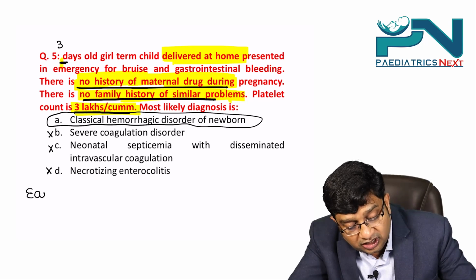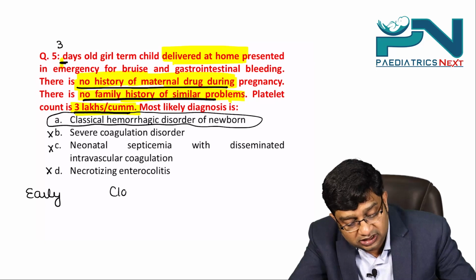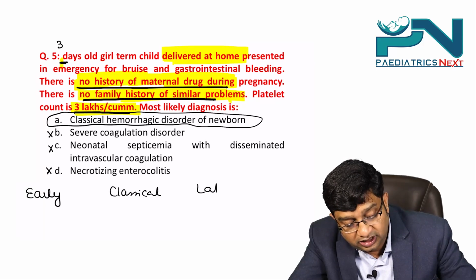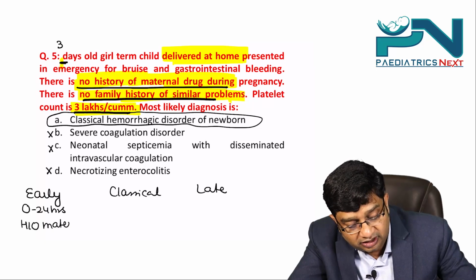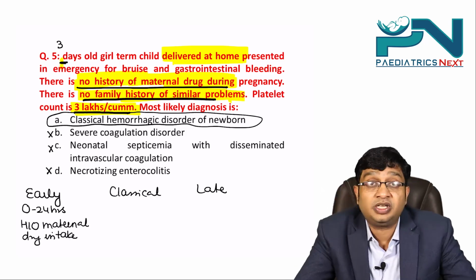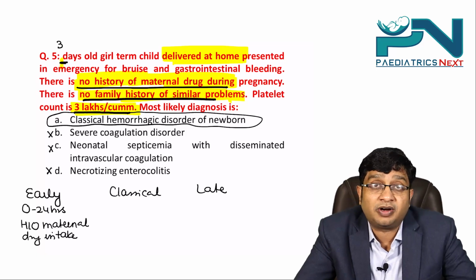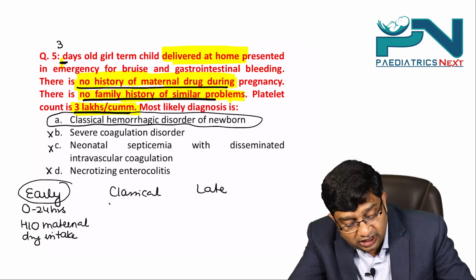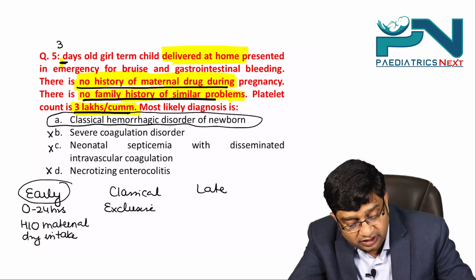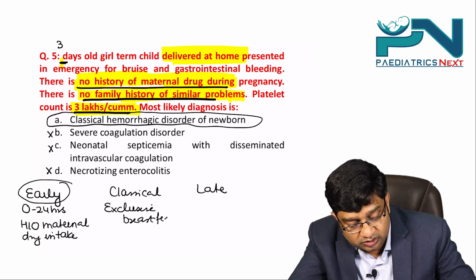One is basically the early onset, one is the classical onset, and one is the late onset. Early is seen in 0 to 24 hours and this is due to a history of maternal drug intake. The mother is taking certain drugs which interfere with the carboxylation of clotting factors 2, 7, 9 and 10 by vitamin K, and this usually presents early. Classical is seen in a child who is exclusively breastfed and delivered at home.